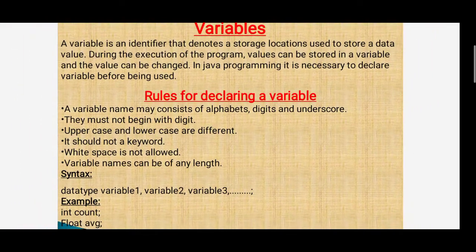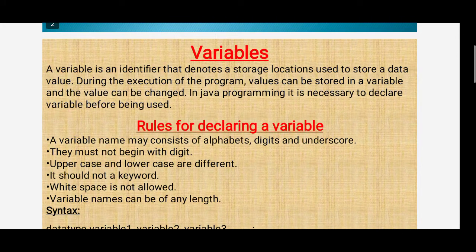A variable is an identifier that denotes a storage location used to store a data value.